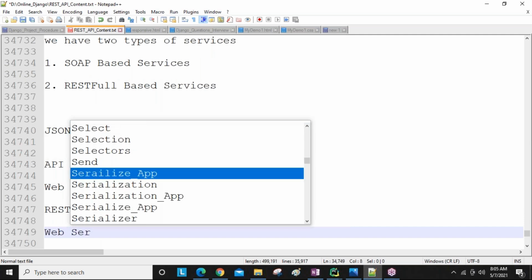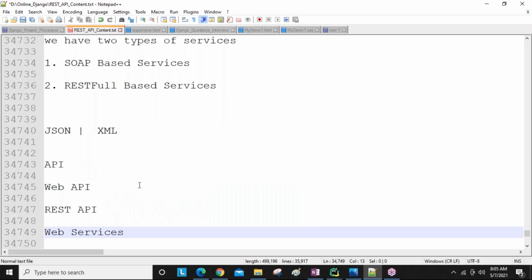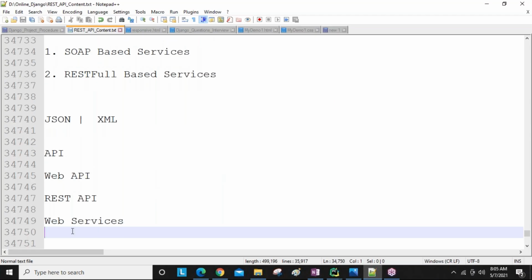These are all general terms. In the next session we are going to discuss all these terms. What is API, what is web API, what is REST API, like that.